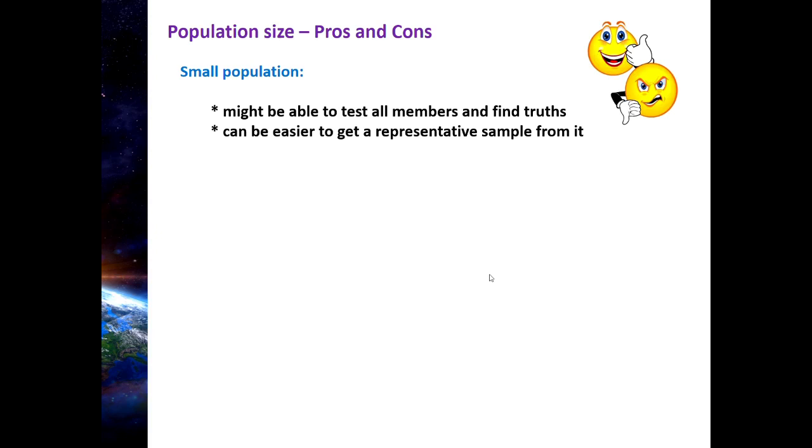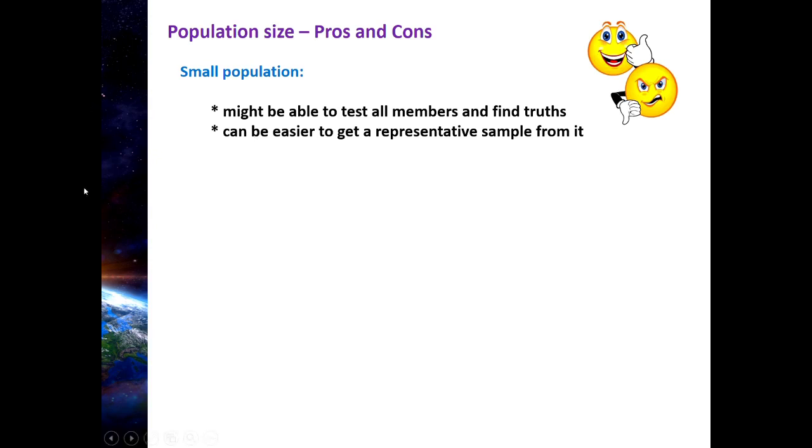Now, the second advantage, or the second good thing about a small population, is that it doesn't always, but it can be easier to get a representative sample from it. So if you do need to sample from your population, if that population is relatively small, chances are we can get a relatively small sample and it still be a pretty good sample.